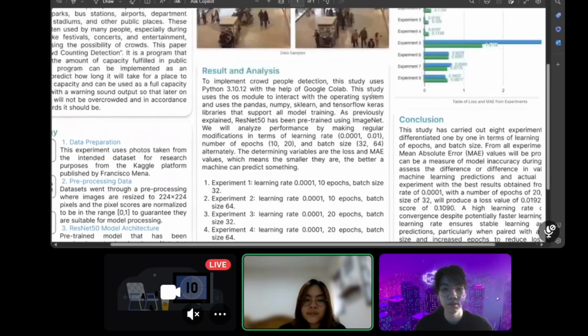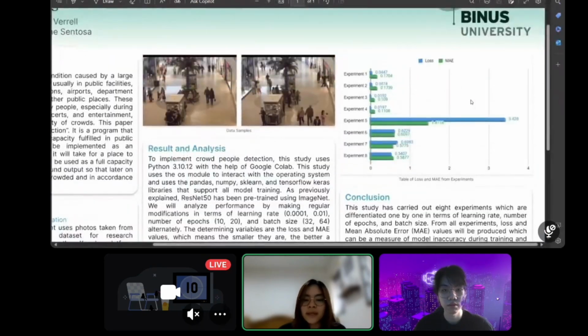You can see the results of our experiments in the table of loss and MAE displayed on our poster. This chart provides a clear comparison of how different learning rates, epochs, and batch sizes impacted the model performance across all 8 experiments. After analyzing all these experiments, we found that the best configuration was a learning rate of 0.0001, 20 epochs, and a batch size of 32, which is experiment 3.